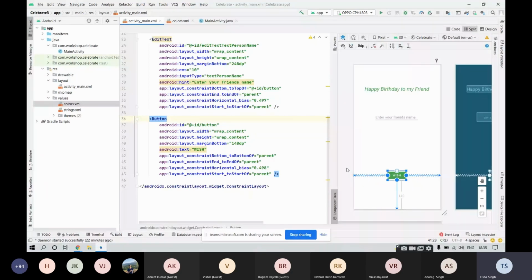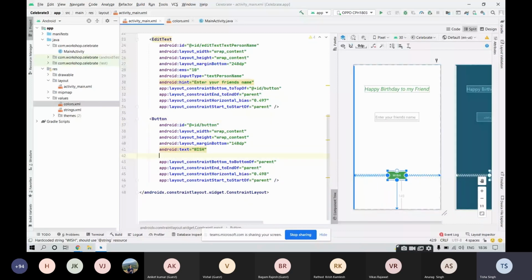So for adding a functionality to this button, as I said, every graphical visual of your application would be performing some or the other kind of function. So in order to add functionality for this button, you need to code something over here inside this button tag, right? We will be using another attribute. So go inside the button tag and use this attribute called onClick. Just write ON and you would be able to see onClick. Doing this again for you. Right, ON, and in the very first option, onClick is coming.